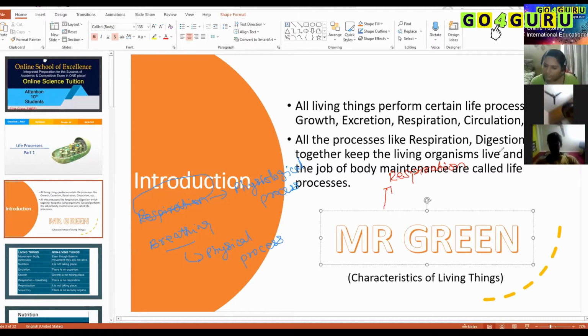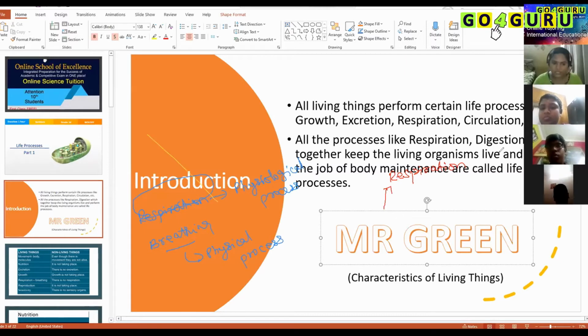Am I clear to you all? Can I repeat it once again? Okay, I'll repeat. Breathing is a physical process which includes only gaseous exchange. Through our nose and nostrils, we take in oxygen and release carbon dioxide.